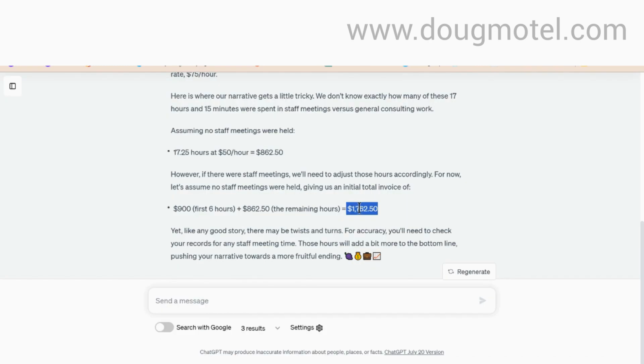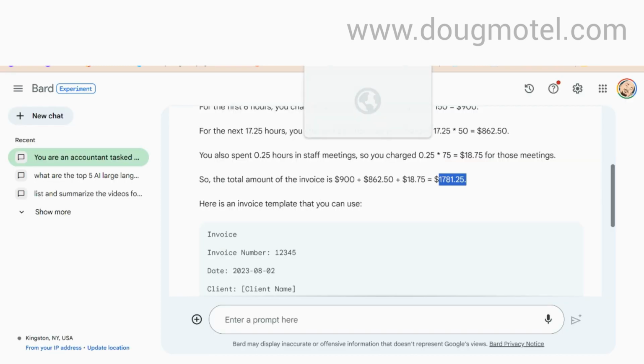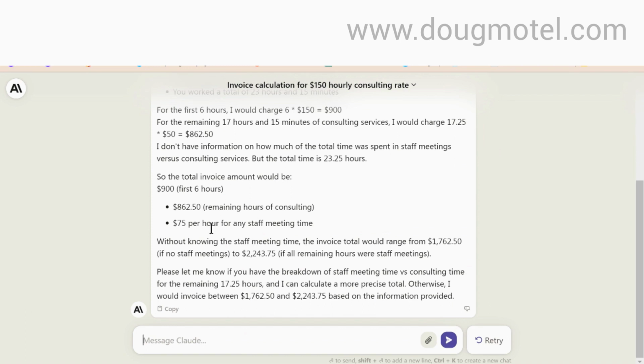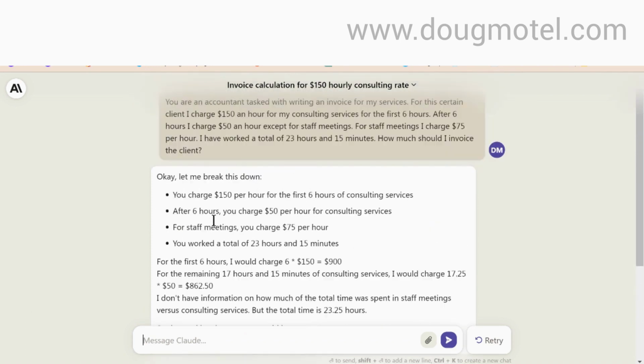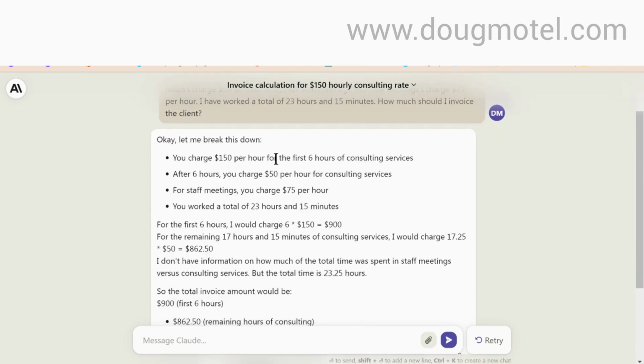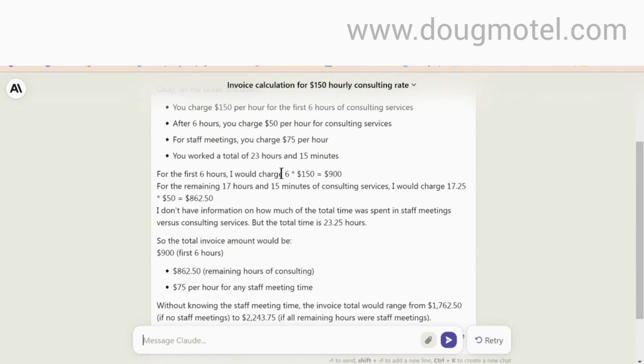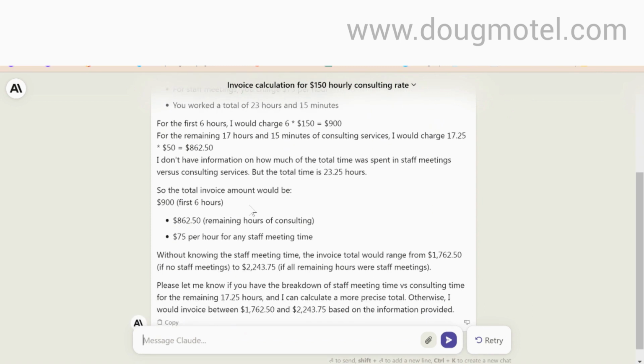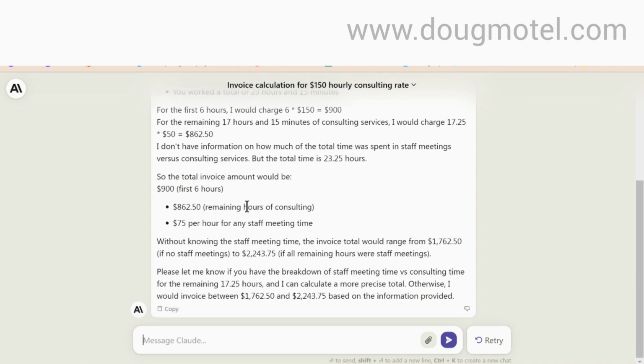This whole exercise is a very interesting one to take a look at. How much can you trust these language models right now? And so we go over to Claude, and Claude did the same thing as the other two. It broke it down and explained exactly how it came up with the number. However, it did something that the other two did not do, and Bing didn't do this either. It noted the fact that I never told it how much of my hours were in staff meetings. So Claude was the only one smart enough to catch that.